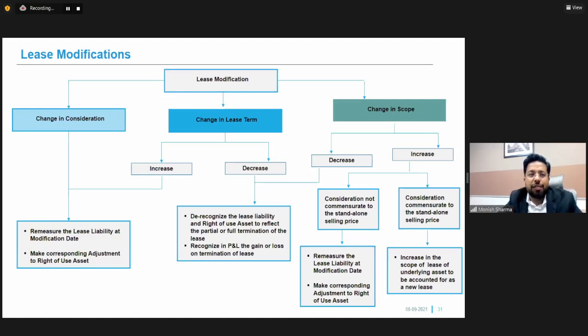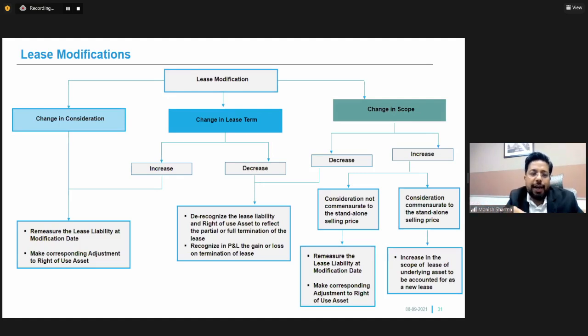Let us see the first point, if there's a change in consideration. Whenever there's a lease modification which leads to a change in the consideration, the lease liability is remeasured on the modification date, and the corresponding adjustment is to be made in the ROU. It makes perfect sense that we created a ROU at a particular date, and at a later date, there's a change in the agreement between the lessor and the lessee.